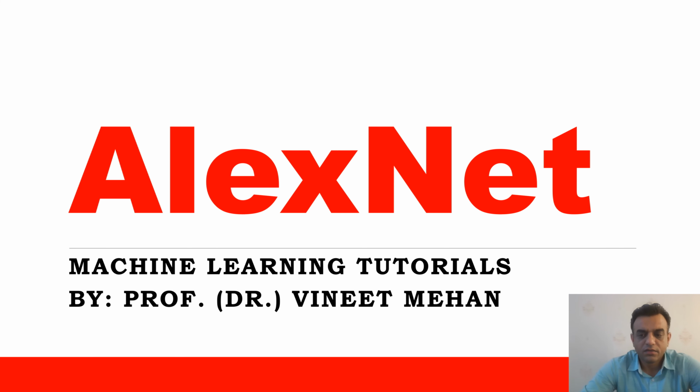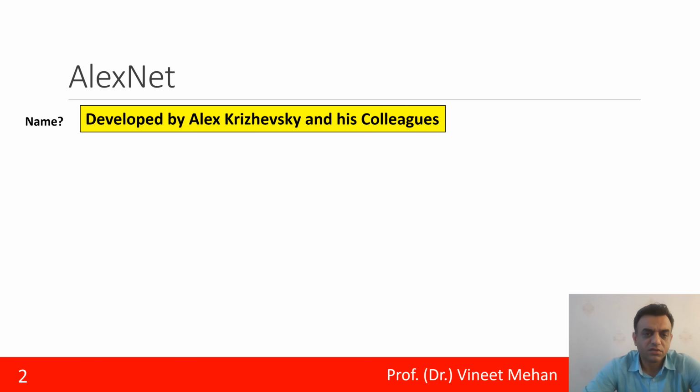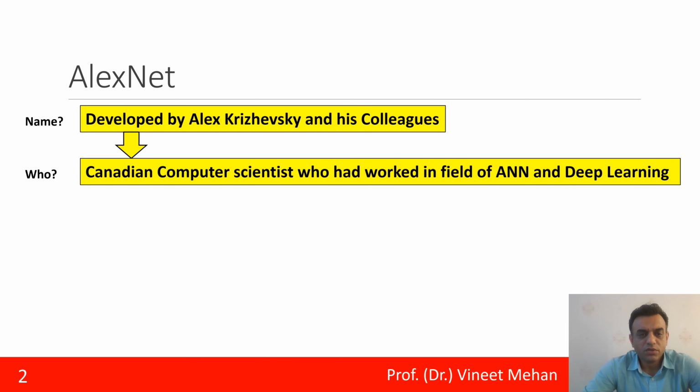Well, good evening. The topic that we'll be discussing today is a popular CNN architecture, that is AlexNet. Now, first of all, why do we say the name is AlexNet? Because it was developed by Alex and his colleagues. So because of that, the name was given to be AlexNet, Alex Neural Network. Then, who is Alex?